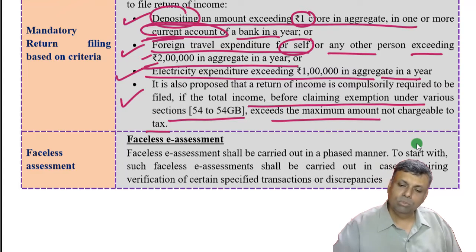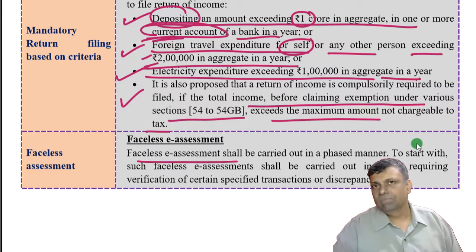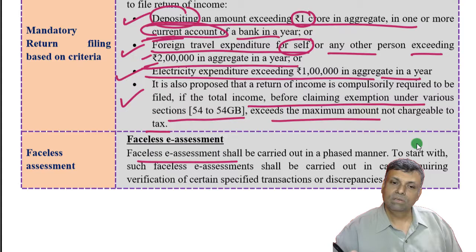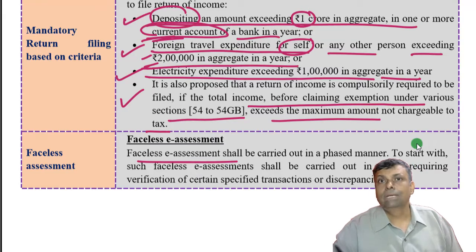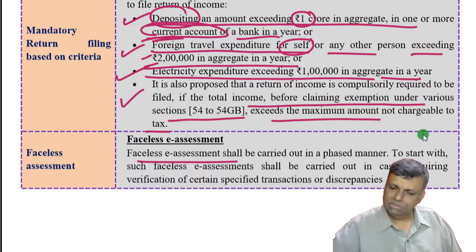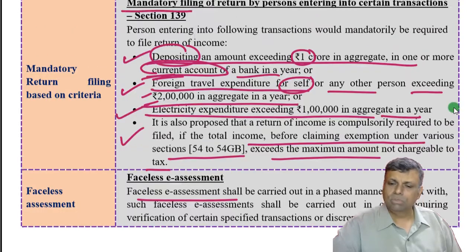Further, the government is trying to push e-assessments, with the appropriate rules and modifications which the government is going to carry out. The intention of the government is to have electronic assessment, faceless assessment. That means you don't have to directly face the assessing officer. You have to do all electronic transactions for the purpose of assessment. The appropriate rules and notifications have yet to come on this point, and when they come, we'll see. It's only the procedural aspect.